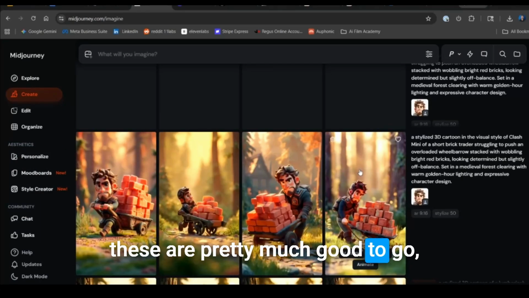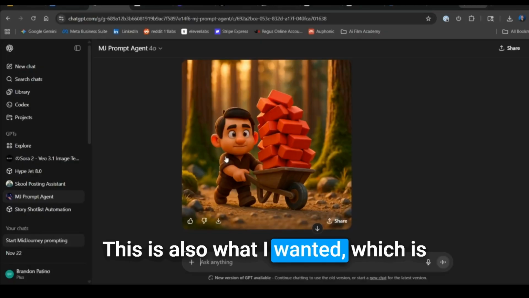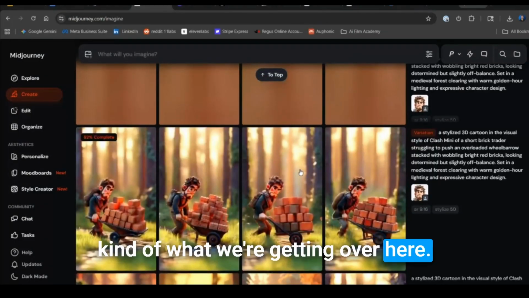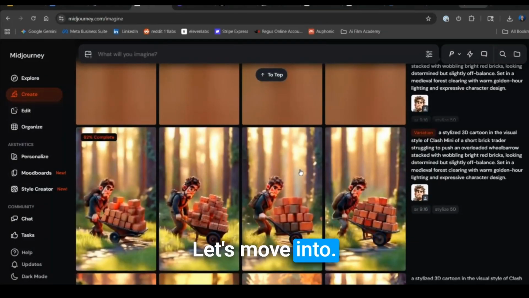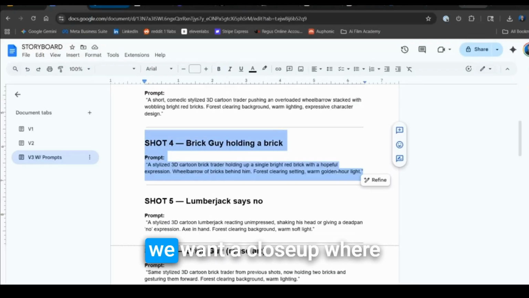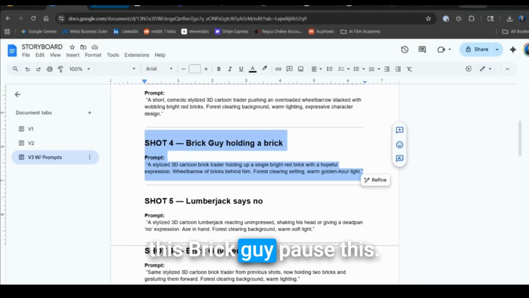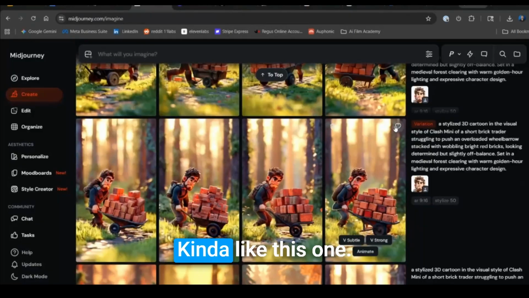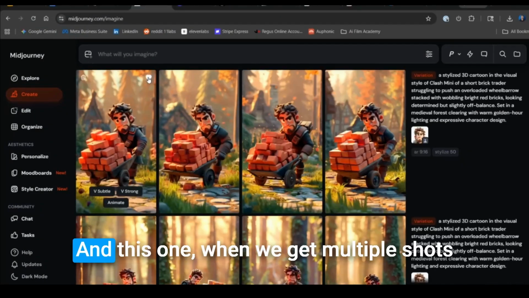These are pretty much good to go. This is also what I wanted, which is kind of what we're getting over here. Let's move into shot 4. We want a close-up where this brick guy pops. Kind of like this one and this.